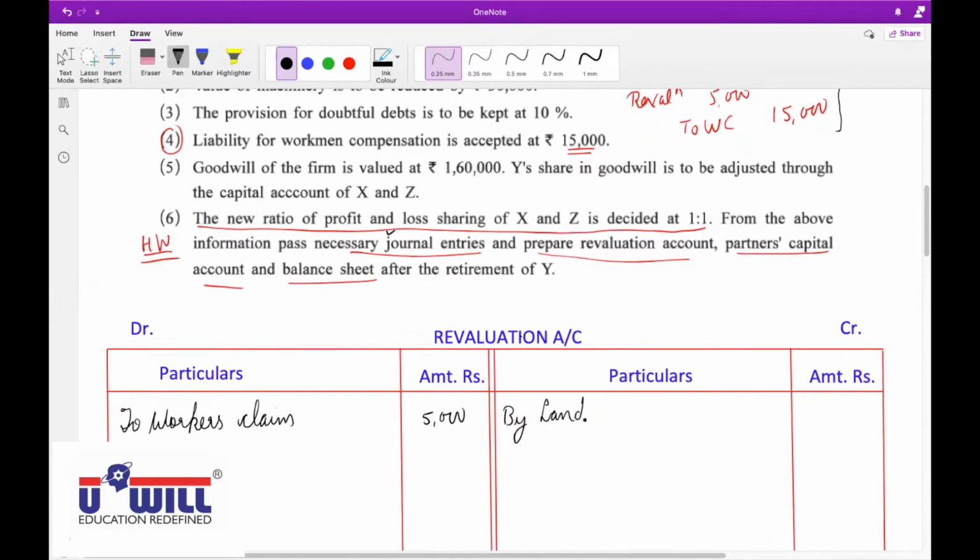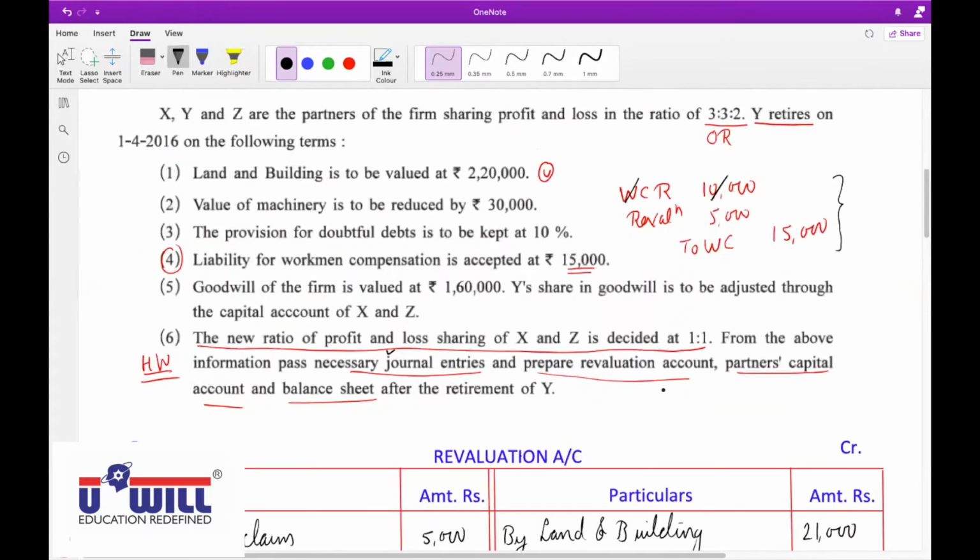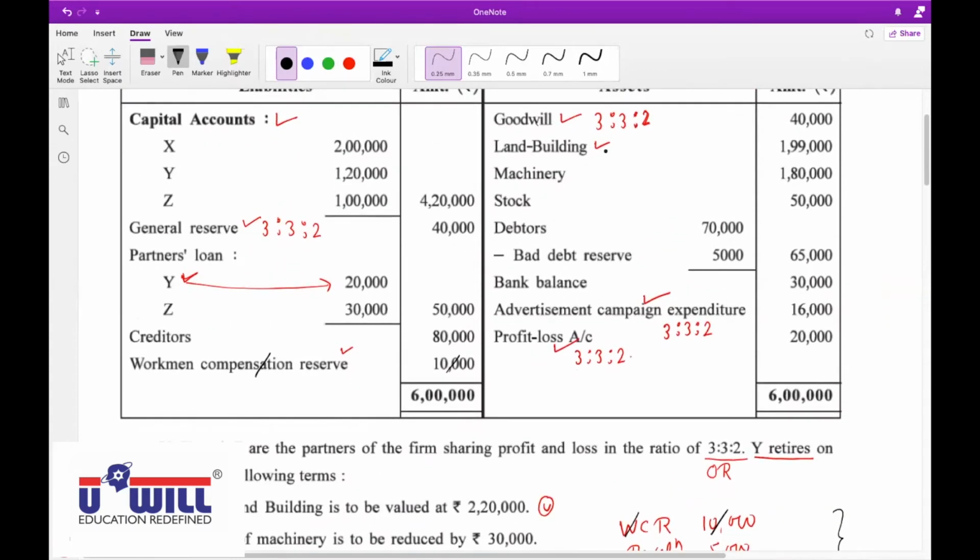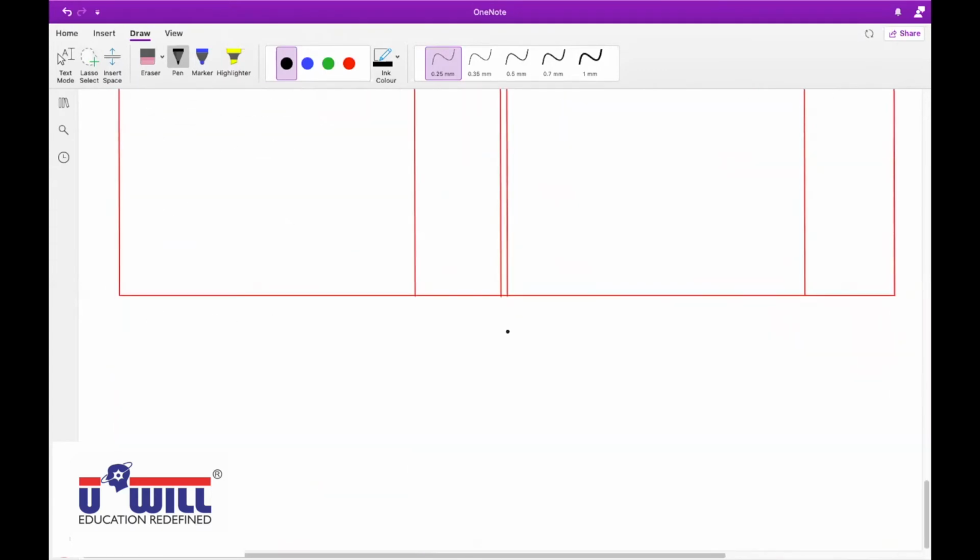Now to revaluation means in revaluation on credit side by land and building account 21,000. And land and building account debit means all of you put tick on land and building. You will add in land and building.